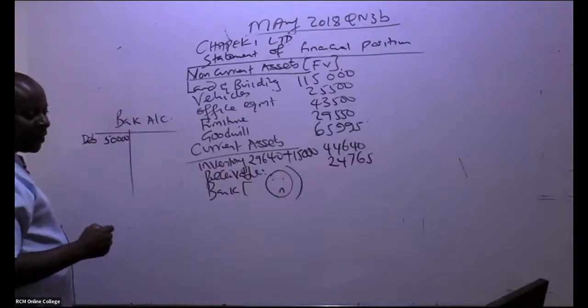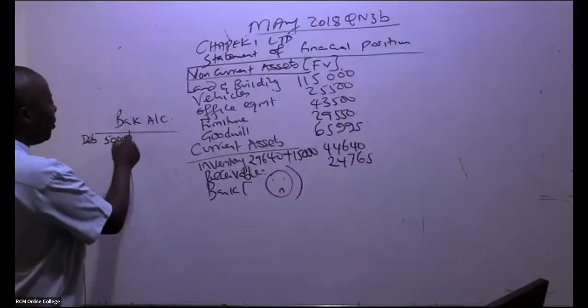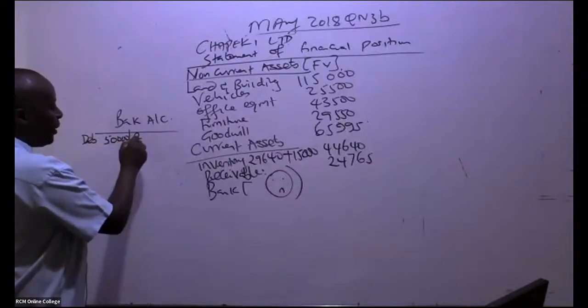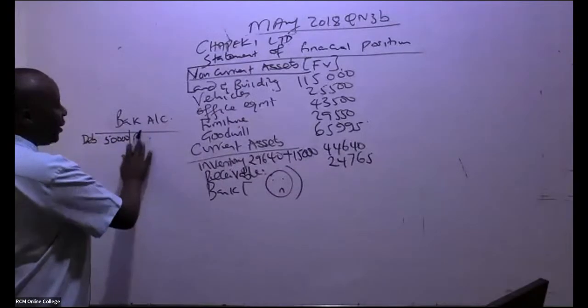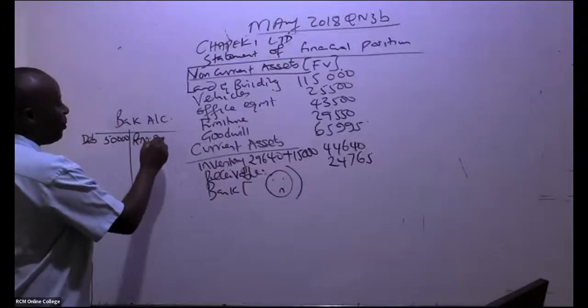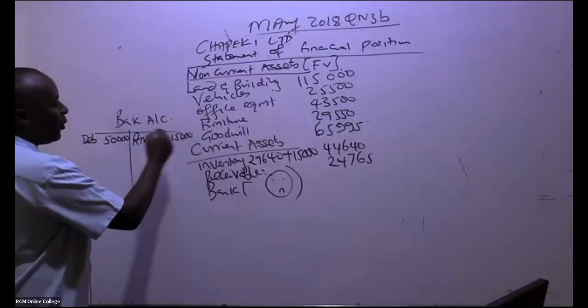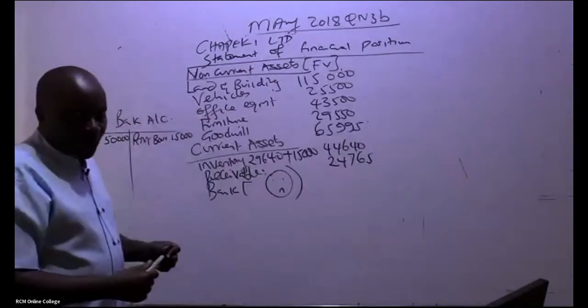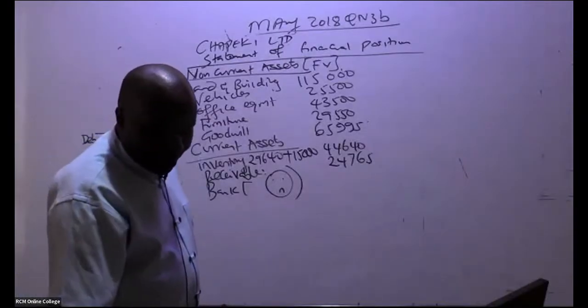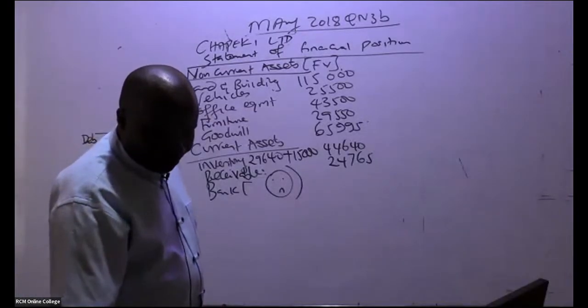Yeah, 50,000. And then remember, immediately we bought raw materials, eh? Raw materials bought, this was 15,000. And there is something else that we did with this money.